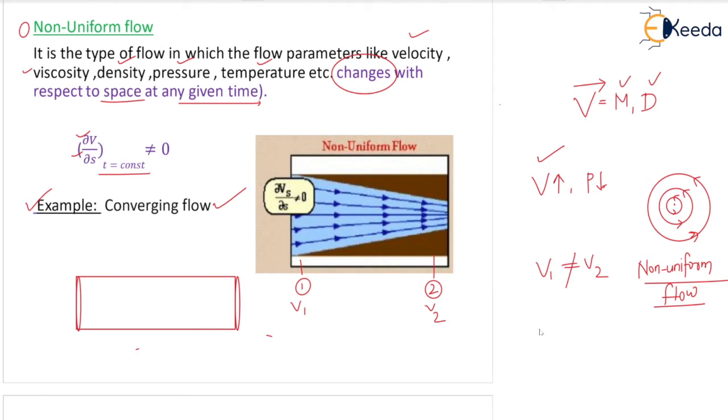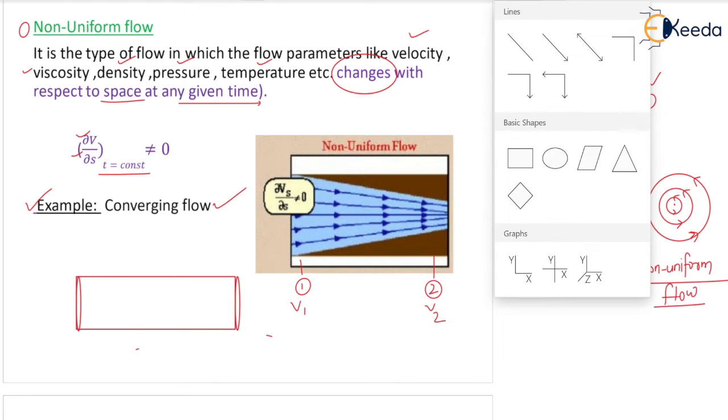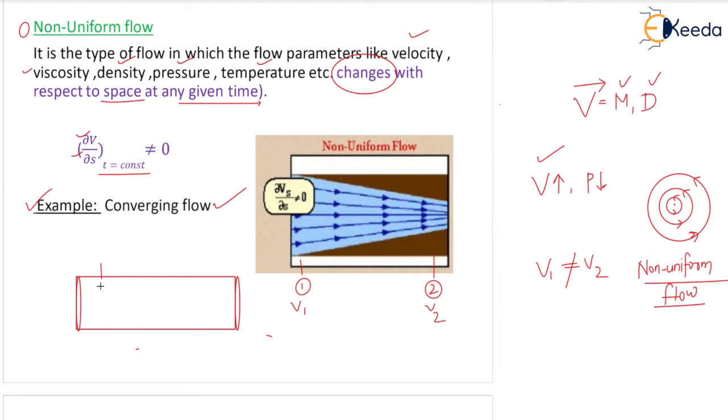Okay. And I will take two sections. One section is here, and another section is here. Now let us see. The fluid is entering into the pipe and exiting the pipe at this section. This is section 1. This is section 2.